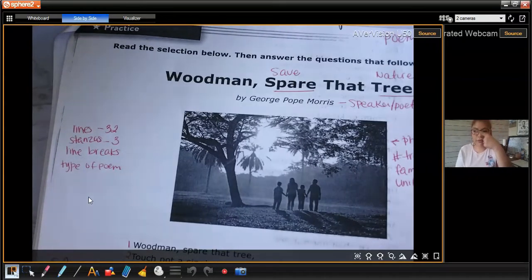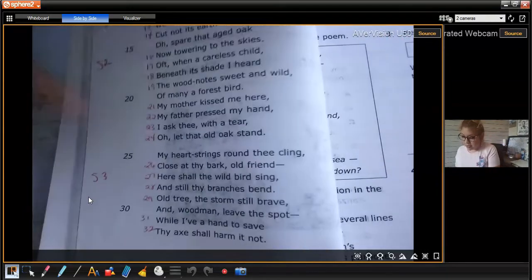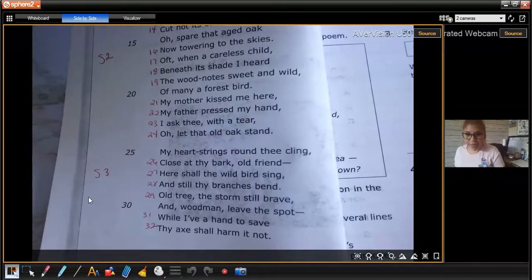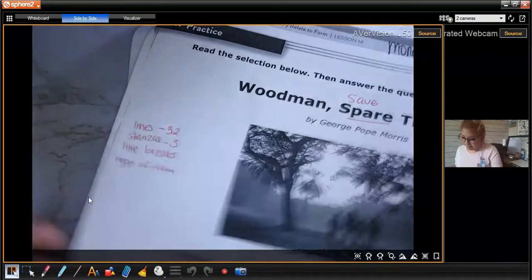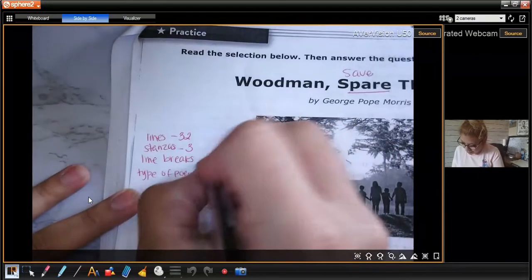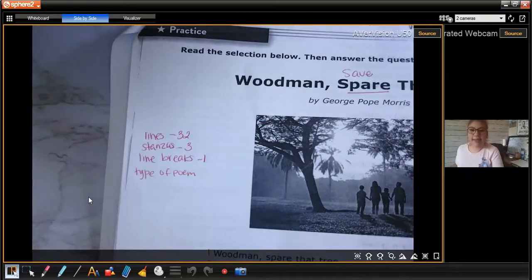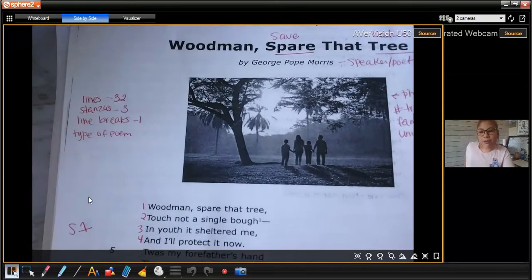So we have 32 lines, 3 stanzas. How many line breaks? Remember, if our fingers fit through the line breaks. So we had 1. That's it, right? Just 1. All right, and then the type of poem. This is something we won't know until we actually start reading our poem.